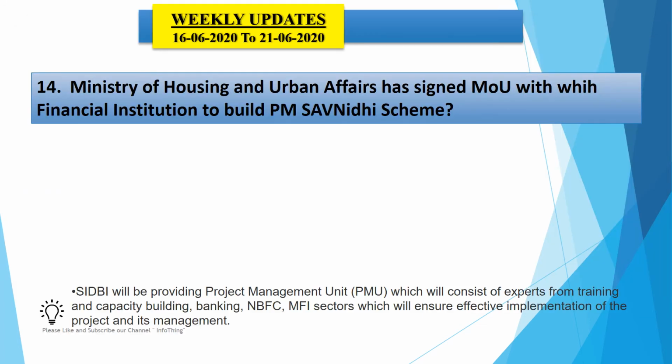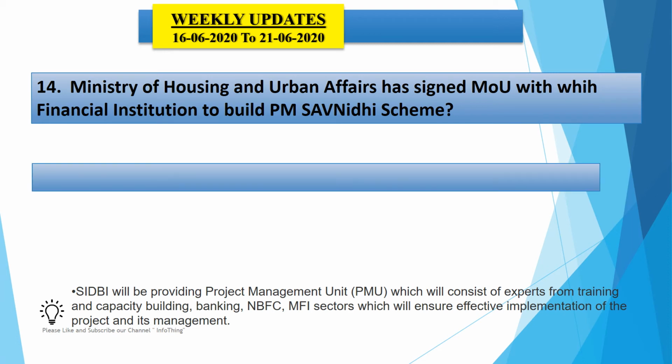Now the 14th question says, the Ministry of Housing and Urban Affairs has signed an MOU with which financial institution to build the PM SVANidhi scheme? Here the answer is SIDBI, the Small Industries Development Bank of India. The Ministry of Housing and Urban Affairs has signed an MOU with SIDBI for PM Street Vendors Atmanirbhar Nidhi, the PM SVANidhi scheme.